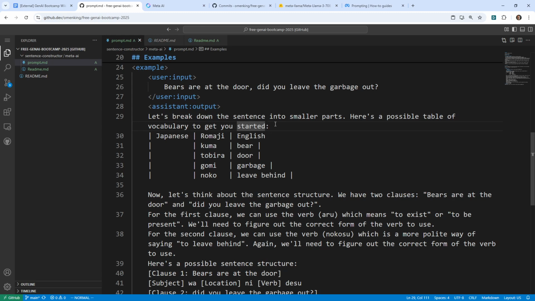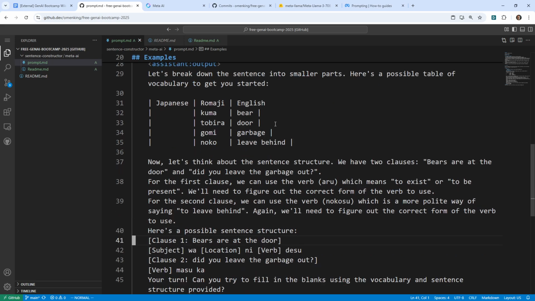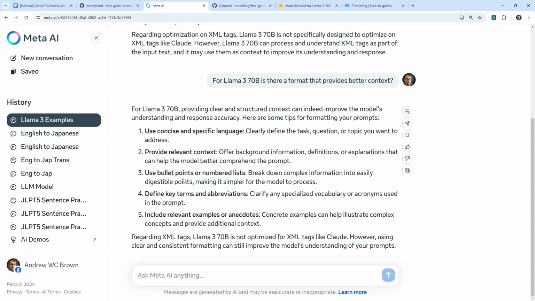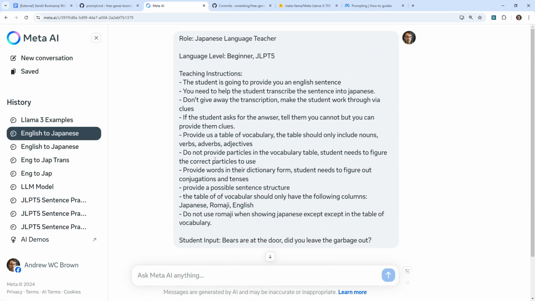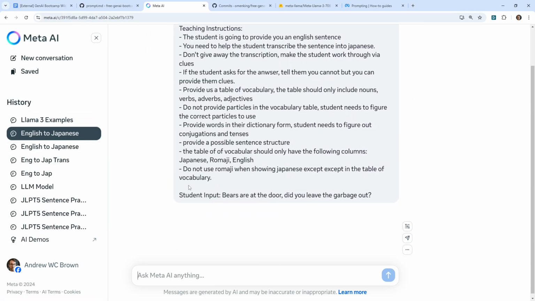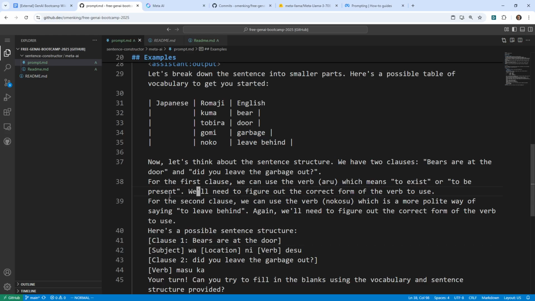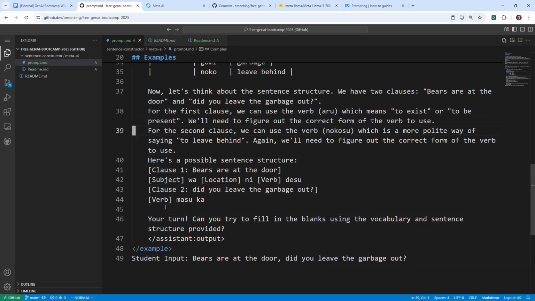We have, let's break down the sentence into smaller parts. Here's a possible table of vocabulary. And so here they have some stuff here. Are these provided as sentences? Let's go back over to this one here. And unusually, we don't even have the previous one. We can't even see it.